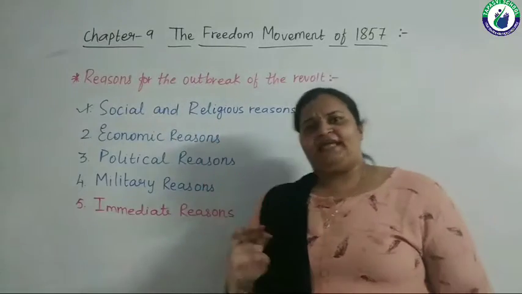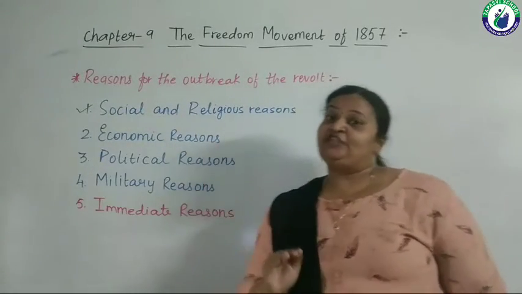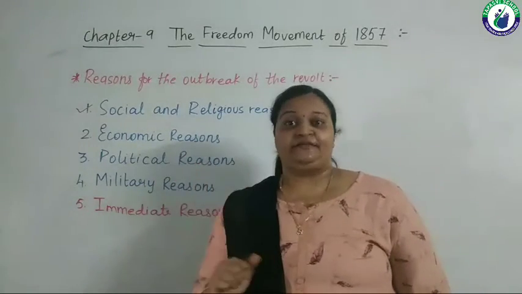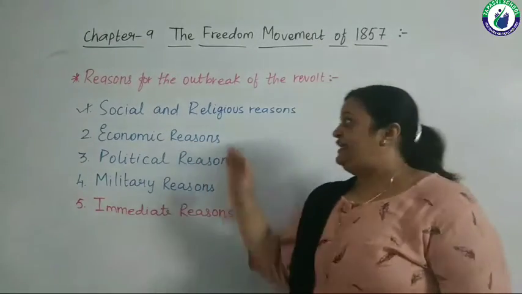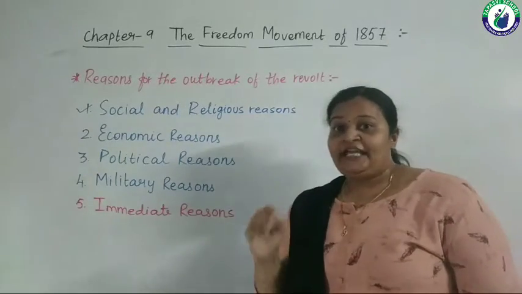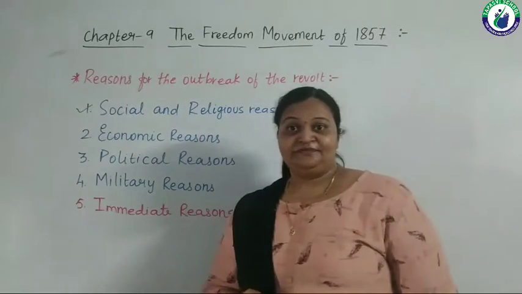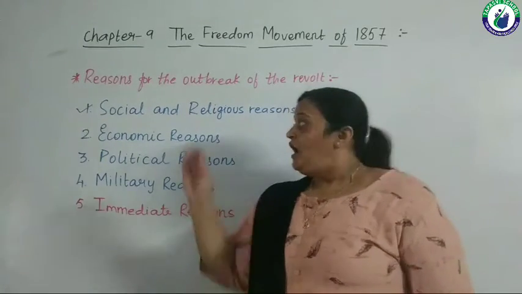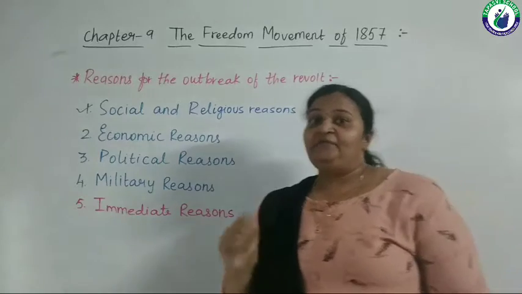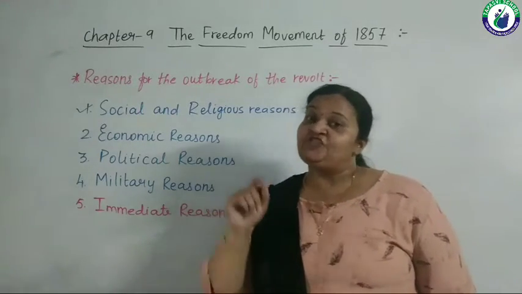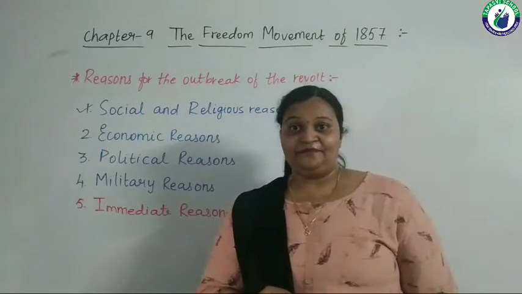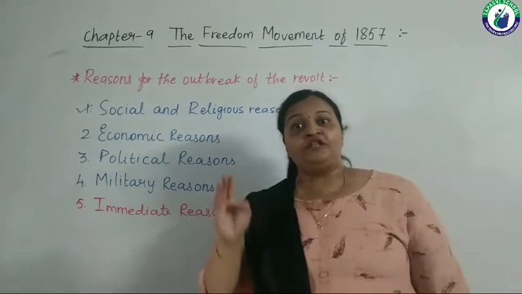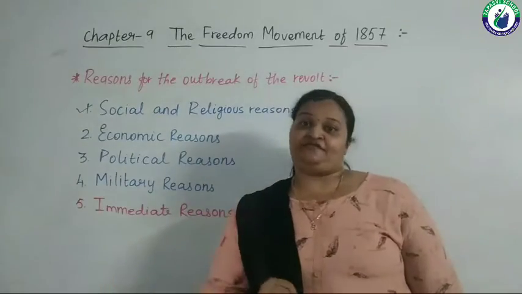They tried to make many changes in our society, in our religion. They were trying to convert us to Christianity, right? Which was the religious factor. Along with it, they even made certain changes in the structure of society. At that time, the people held very orthodox beliefs.